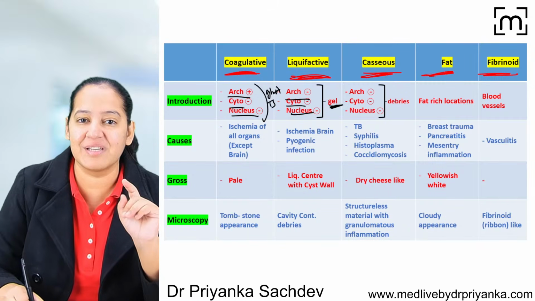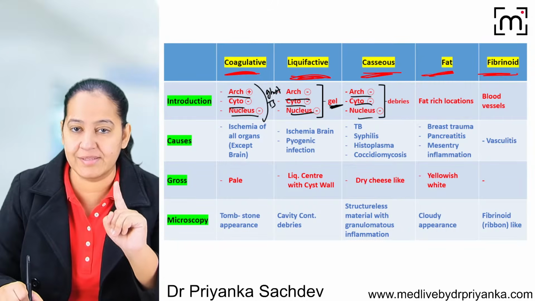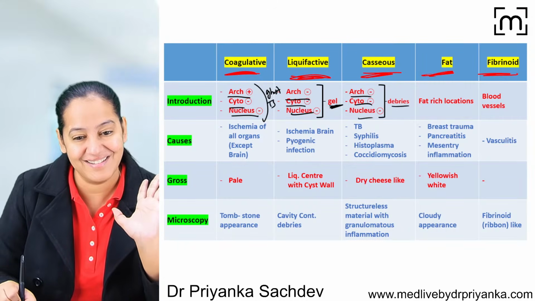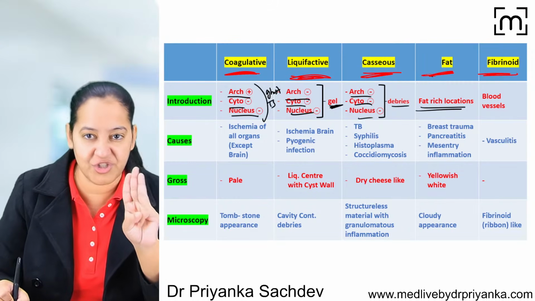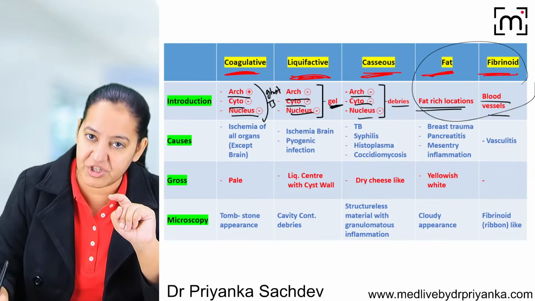In the third type, caseous, here also all 3 details are lost. No architecture, no cytoplasm, no nucleus. But ultimately, the group of cells gets converted into granular debris looking like cheese. In fat necrosis, it is at a fat-rich location. You know the 3 fat-rich locations. And fibrinoid necrosis occurs in the vessel wall. These are 2 special types of necrosis.